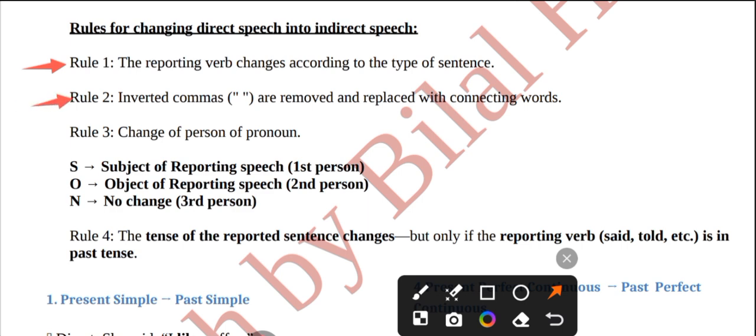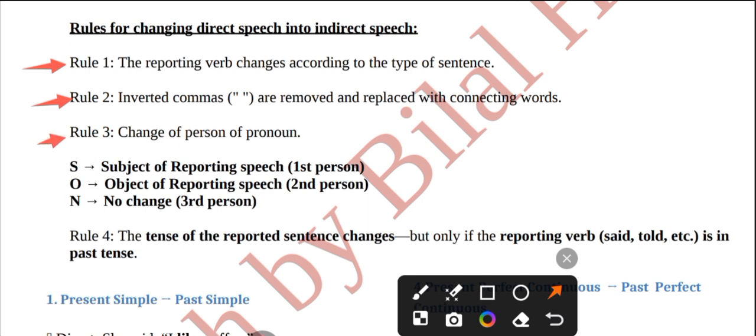The second rule is inverted commas are removed and replaced with connecting words. In the first rule, the reporting verb changes, then you will remove your quotation marks, you will remove your inverted commas and replace with connecting words. Like in assertive sentences, we use that, but in interrogative sentences, we use if or whether. And in imperative sentences, we use to. So we use connecting words according to the type of the sentence.